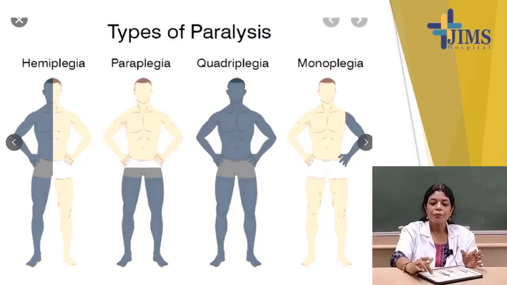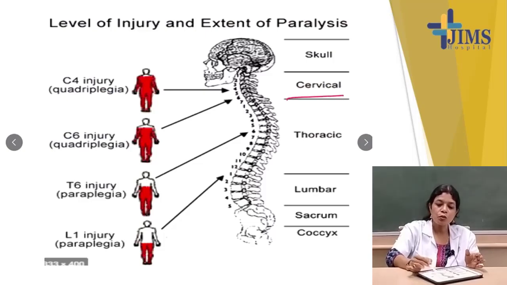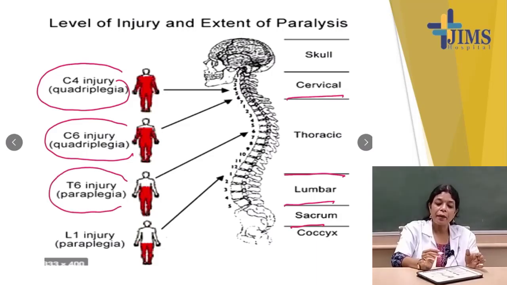The level of lesions means, if there is the skull, the cervical segments, the thoracic segments, up to the lumbar, sacrum, coccyx. If it happens here, for example a C4 injury, that is quadriplegia. C6 injury, quadriplegia. If it is T6, there will be paraplegia.